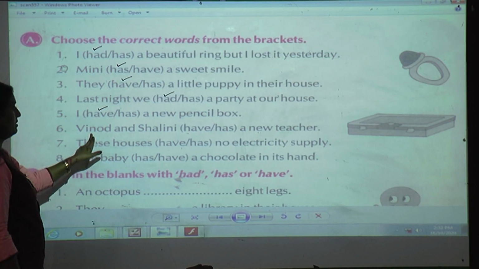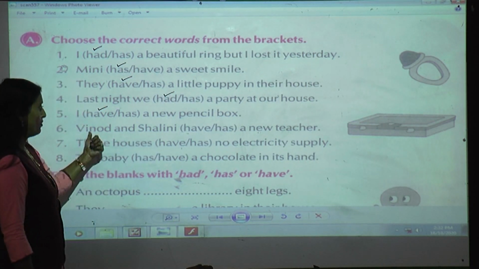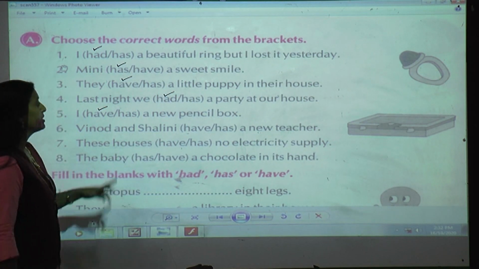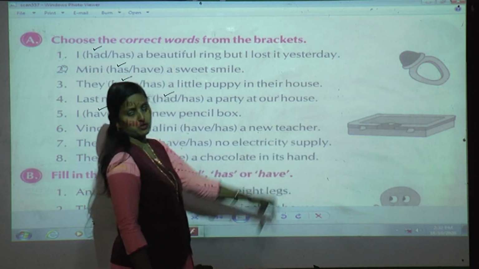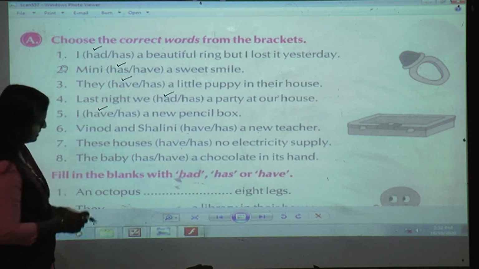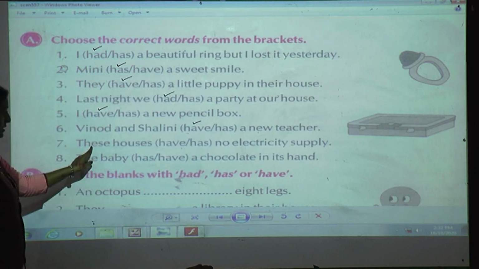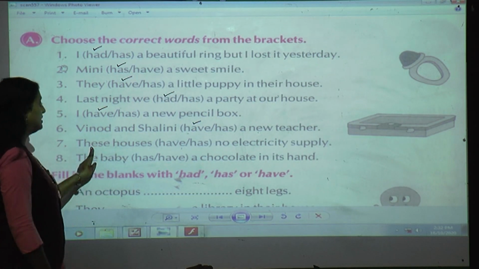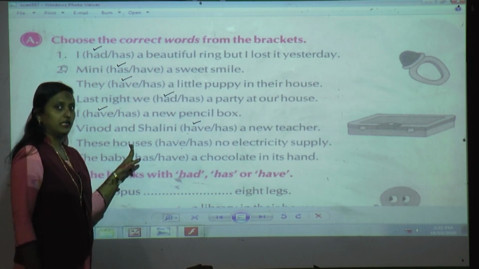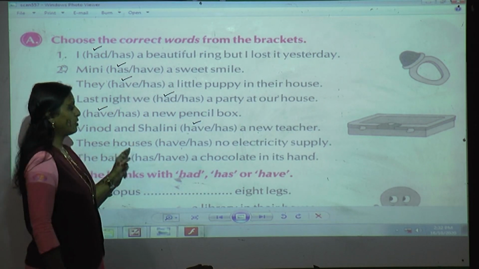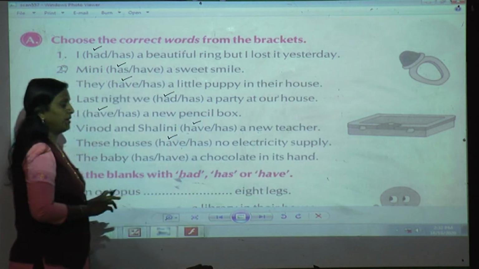Now sixth one, Vinod and Shalini. Here you can see two persons, one boy and one girl, means plural. Vinod and Shalini have a new teacher. So tell me, which verb will come, students? Exactly, have. These houses. Now, these houses show which, singular or plural? Yes, it is plural.